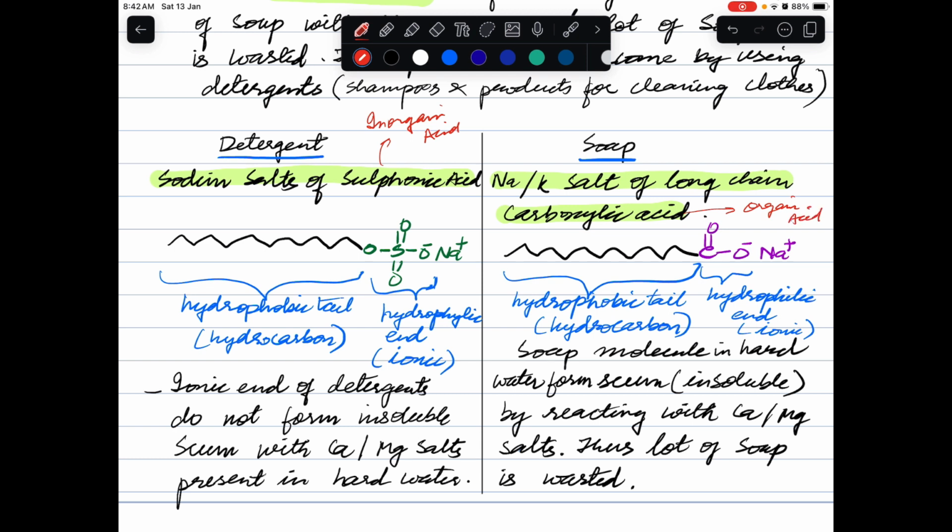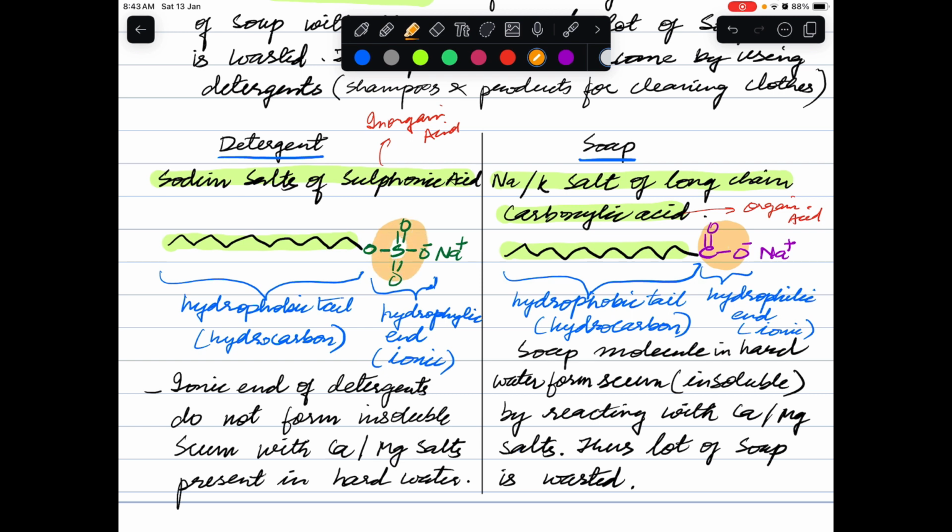Your soap molecule, as we discussed earlier, has a hydrophobic tail. In the same manner, detergent also has a long hydrocarbon chain which acts as a hydrophobic tail. But the ionic part in both cases is different. Here the ionic end is a carboxylate ion, while here the ionic end is a sulfonate group, which is inorganic in nature.